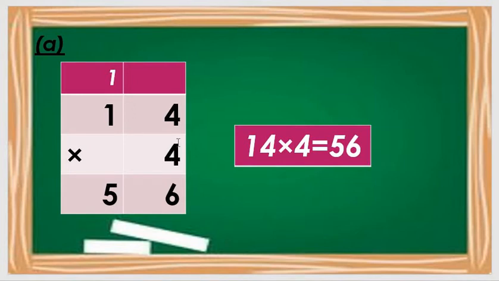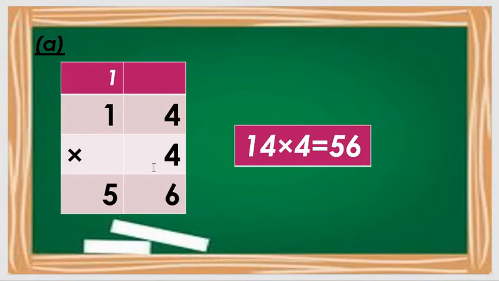Got my points? So students, 4 multiplied by 4. This 4 and this 4 multiply each other. 4 4s are 16. Students, you know the table of 4. 4 4s, how many students? We don't know the answer directly, that's why we are doing it like this. 4 4s are 16. 6 here and 1 carry.